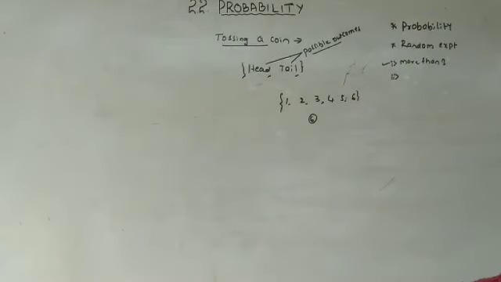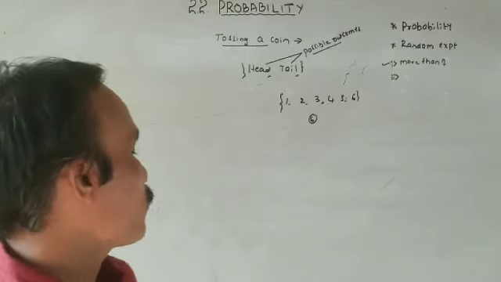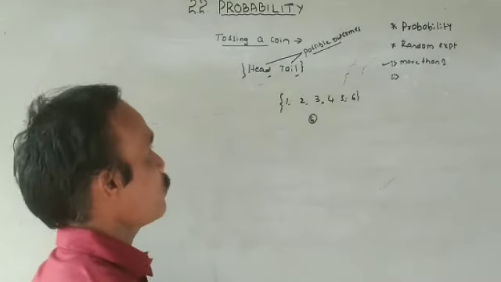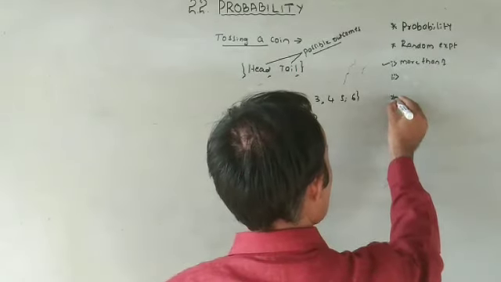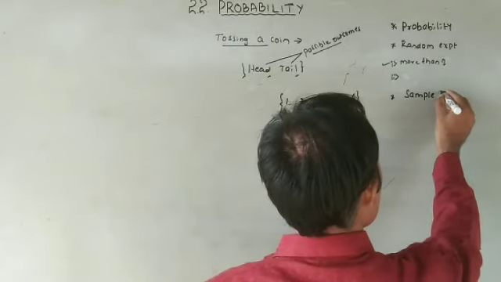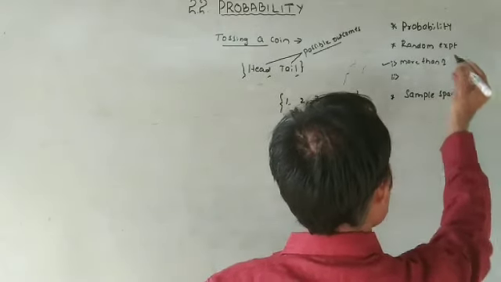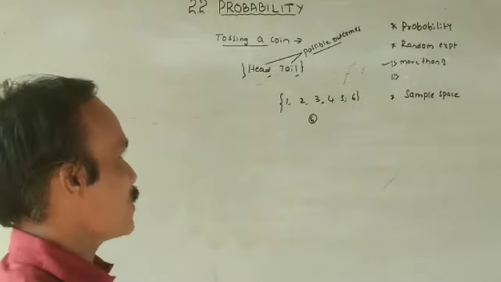Condition number 1, it has more than one possible outcome. Condition number 2, it is not possible to tell the outcome in advance. Now, third definition, very important: sample space. This one I also told you in the last class. So, what is the meaning of sample space?